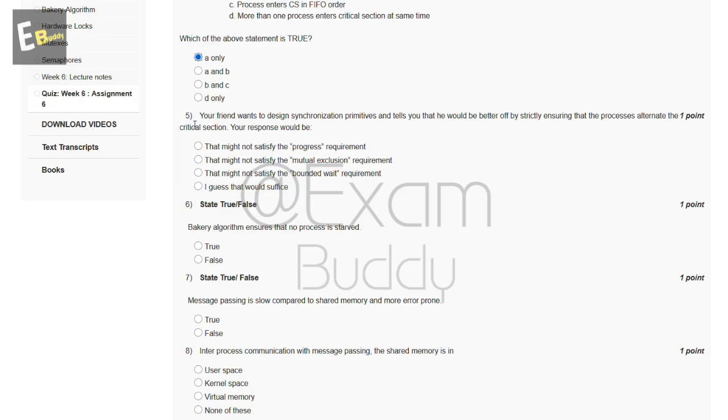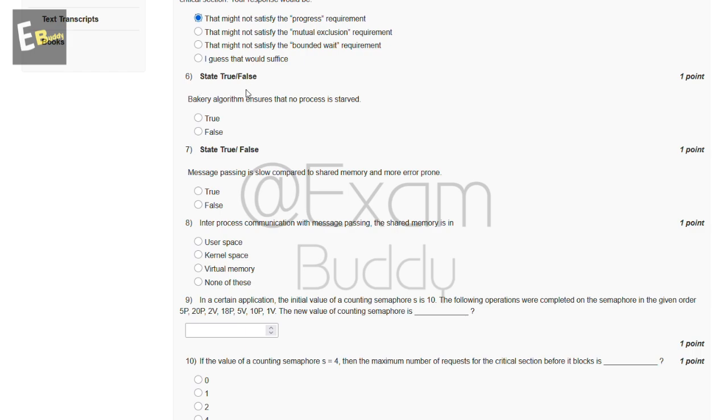Now the fifth question is, your friend wants to design synchronization primitives and tells you that he would be better off by strictly ensuring that the processes alternate in the critical section. Your response would be. So these are the options, and the answer of our fifth question is A, that might not satisfy the progress requirement. Now the sixth question is, state true or false. Bakery algorithm ensures that no process is starved. So these are the options true and false. So the answer of our sixth question is A, true.